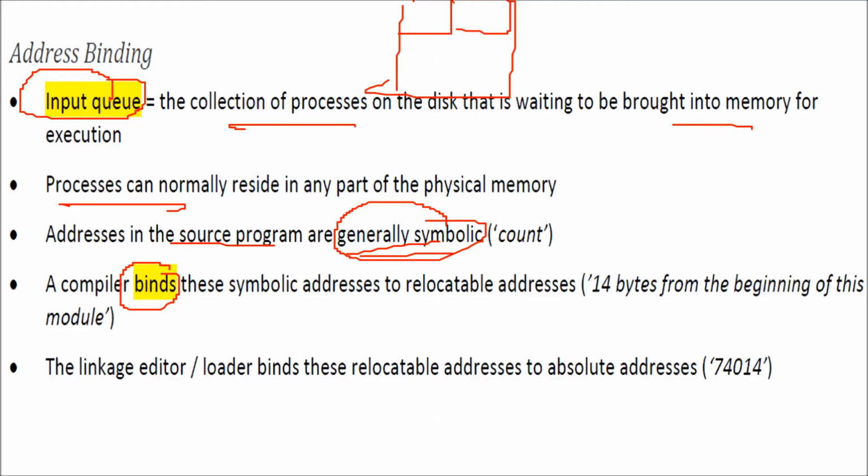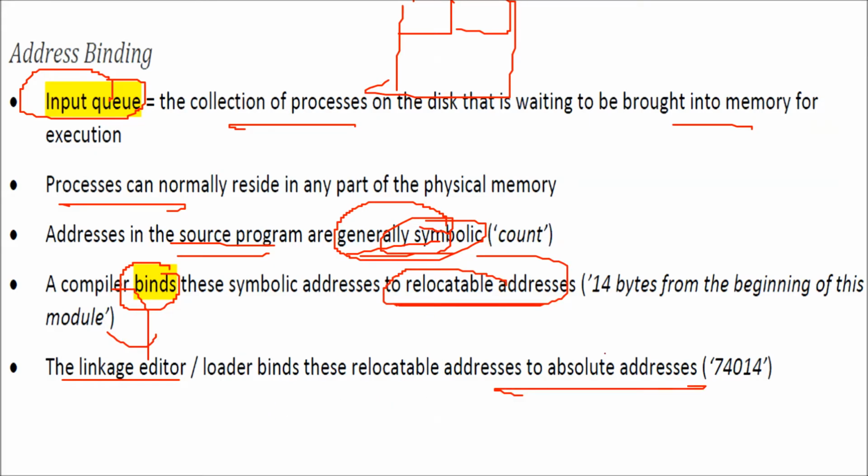We'll see about that. So the compiler binds these symbolic addresses, which are the addresses of the source program, to relocatable addresses. And what are these relocatable addresses? I'll show you just now. After this we have the linkage editor and loader, which binds these relocatable addresses to absolute addresses.